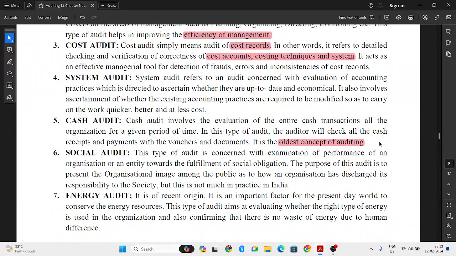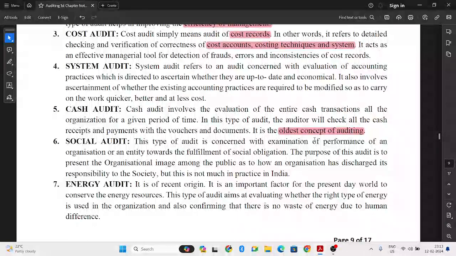Next is social audit. So every organization has something called corporate social responsibility. Every organization should fulfill certain social obligations. So to check how much of its social obligation it is fulfilling, whether all the social obligations the company has are being fulfilled or not, to check all those things is a social audit. So to check whether the company is properly fulfilling all kinds of social obligations, we call it social audit.